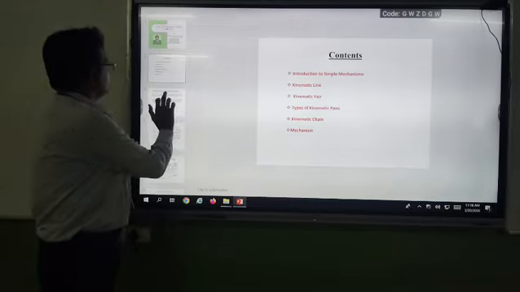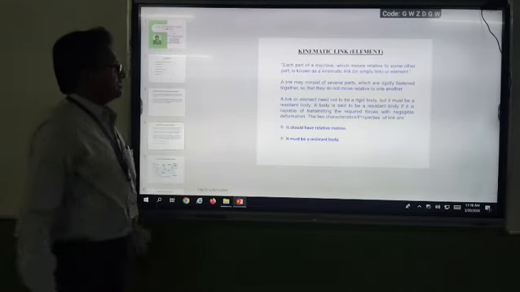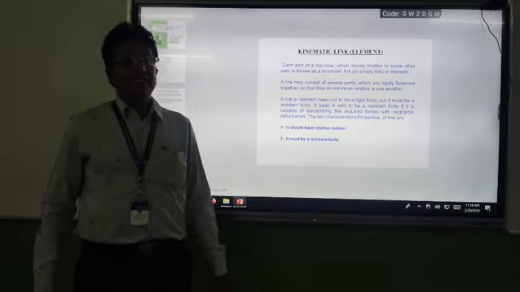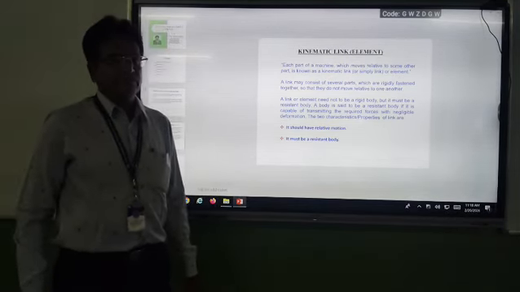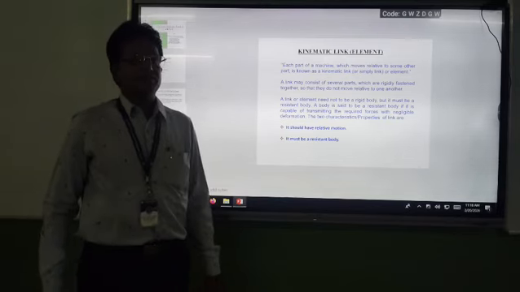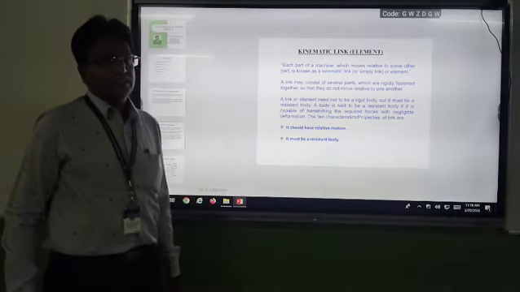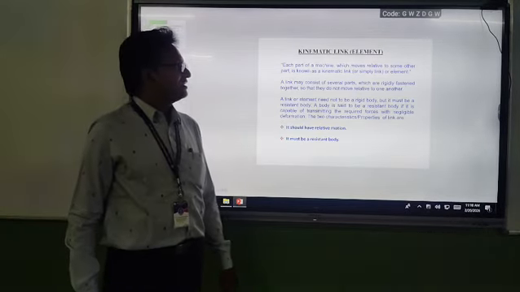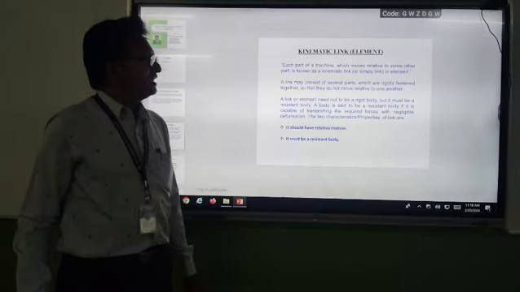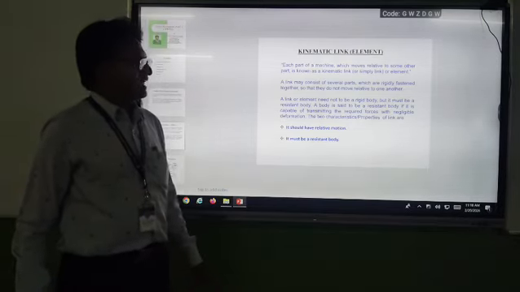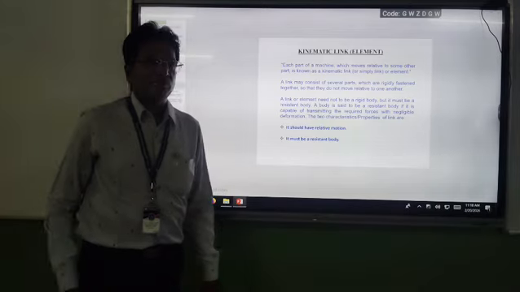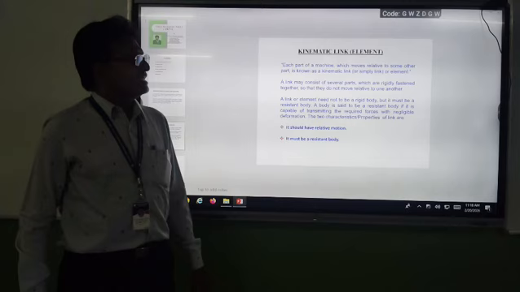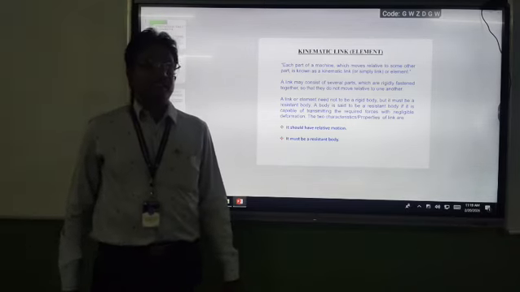Now we will look at what a kinematic link or kinematic element is. Link and element are the same. Sometimes we call it a kinematic link, sometimes a kinematic element. While discussing complex topics in future, we will understand the difference between link and element, but for the present topic, kinematic link and kinematic element are both the same. Each part of a machine which moves relative to some other part is known as a kinematic link.